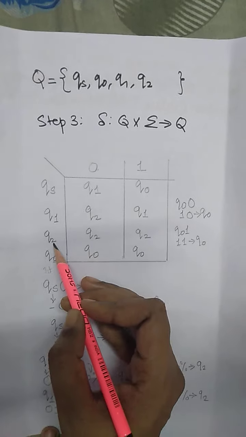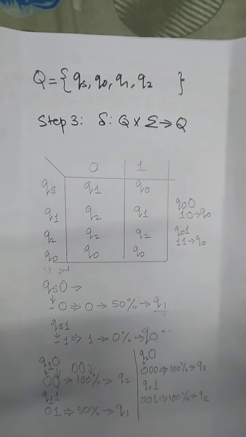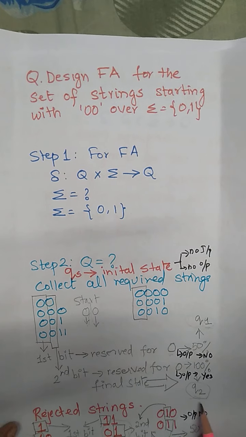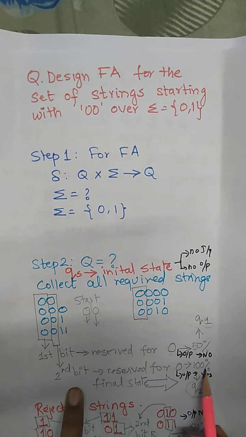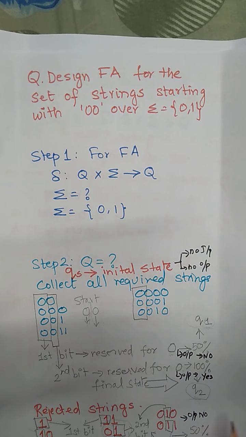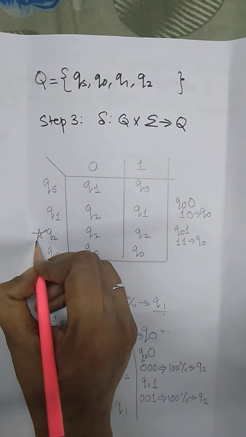Now Q2. What is Q2? Q2 is mentioned here. Q2 is the string whose second bit is also reserved for 0, and that is 100% required by the question, which itself is the final state. So here we have to mark this as a final state.